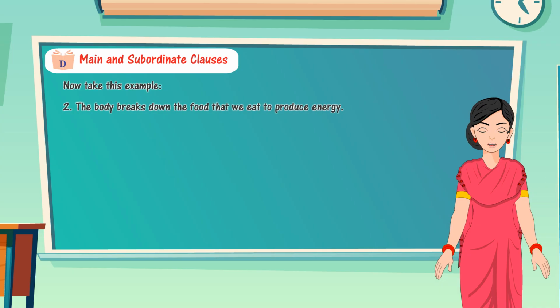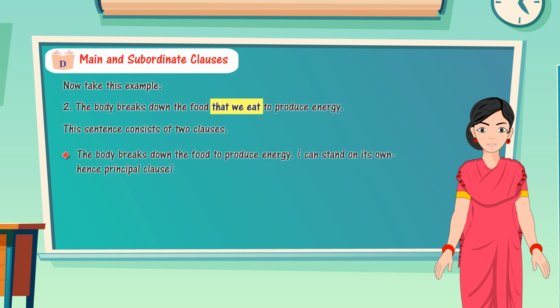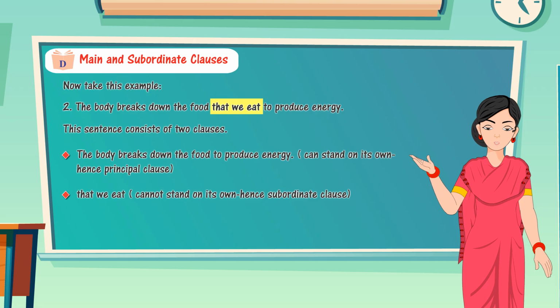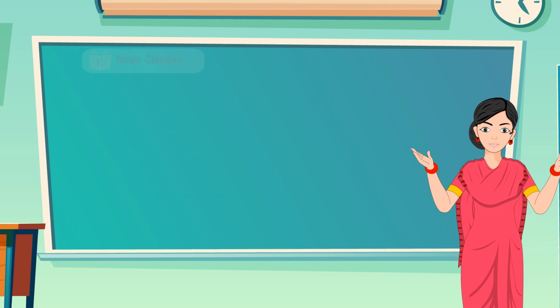The body breaks down the food that we eat to produce energy. This sentence consists of two clauses. The body breaks down the food to produce energy can stand on its own, hence principal clause. That we eat cannot stand on its own, hence subordinate clause.